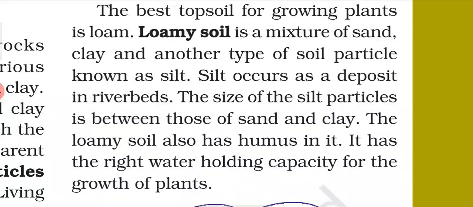This loamy soil is a mixture of sand, clay, and another type of soil particle known as silt. So loamy soil is basically a mixture of three types of particles: sand, clay, and silt. Now what is silt? Silt occurs as a deposition in river beds. Due to the flowing of rivers, small particles are deposited at the river bed. These river bed particles are known as silt. It is also present in the loamy soil.